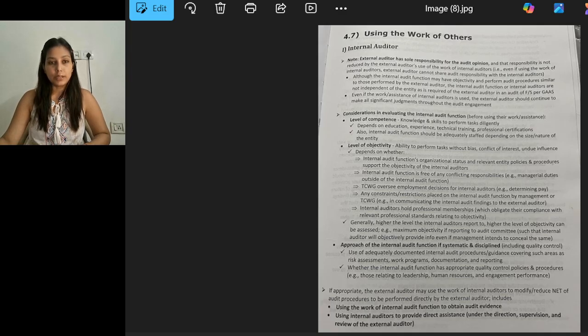So they should be objective throughout the audit, and generally the higher the level the internal auditor reports to, the higher the level of objectivity that can be assessed.